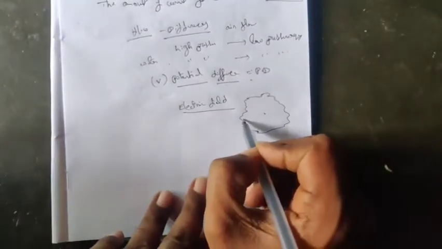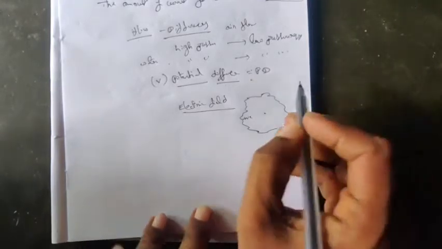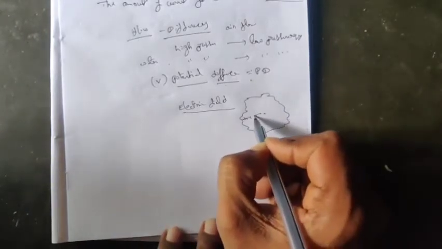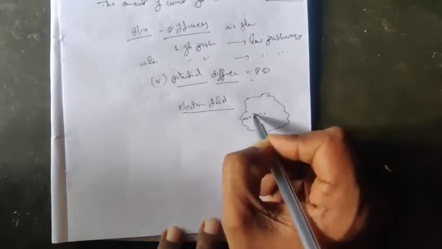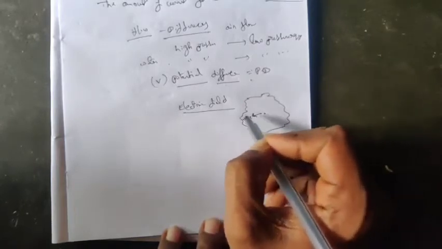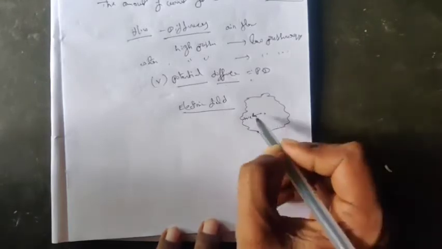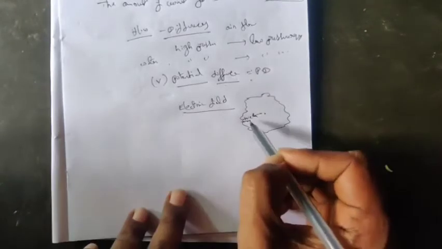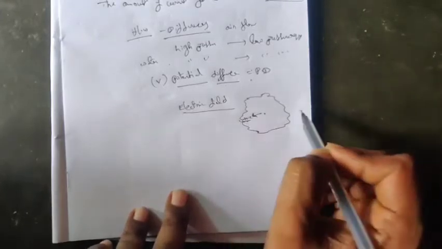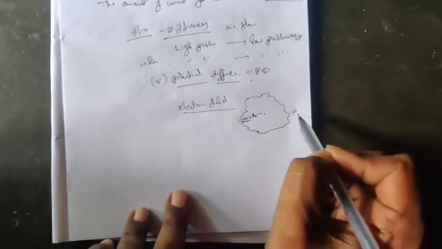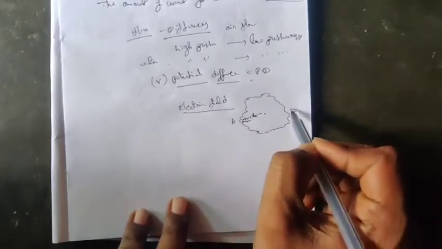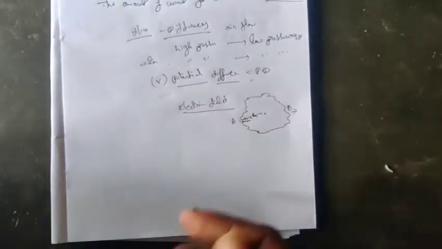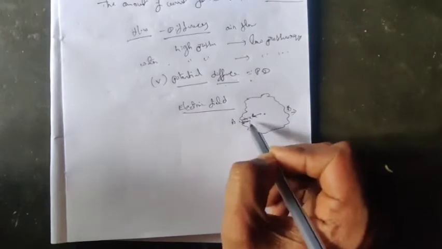And you bring a unit positive charge near to it. Then this electric field will automatically act as a repulsive force to push this one away. And this charge must pass from this point to this point, for example, point A to point B. So this positive charge is experiencing a repulsive force.